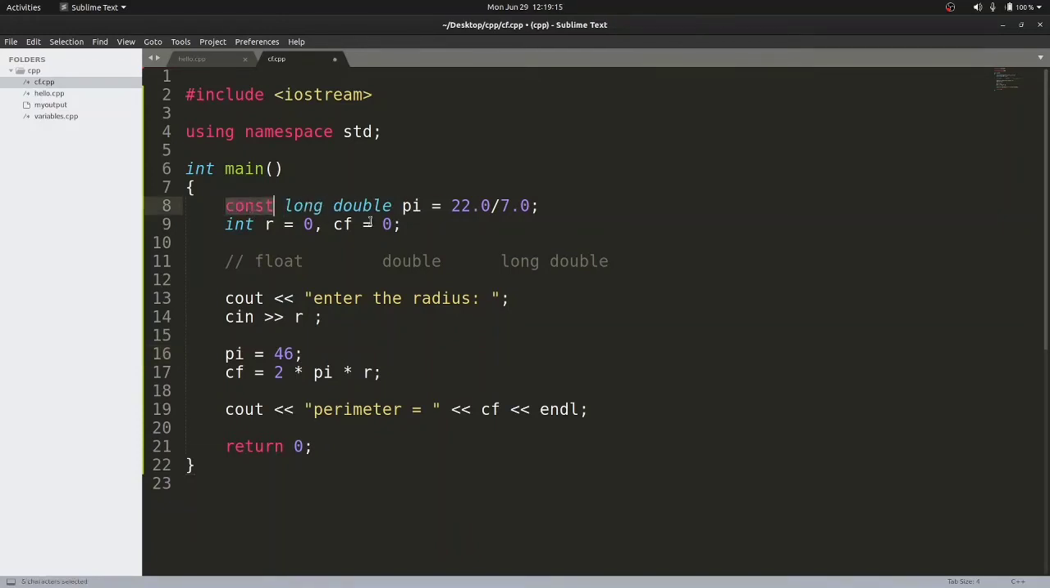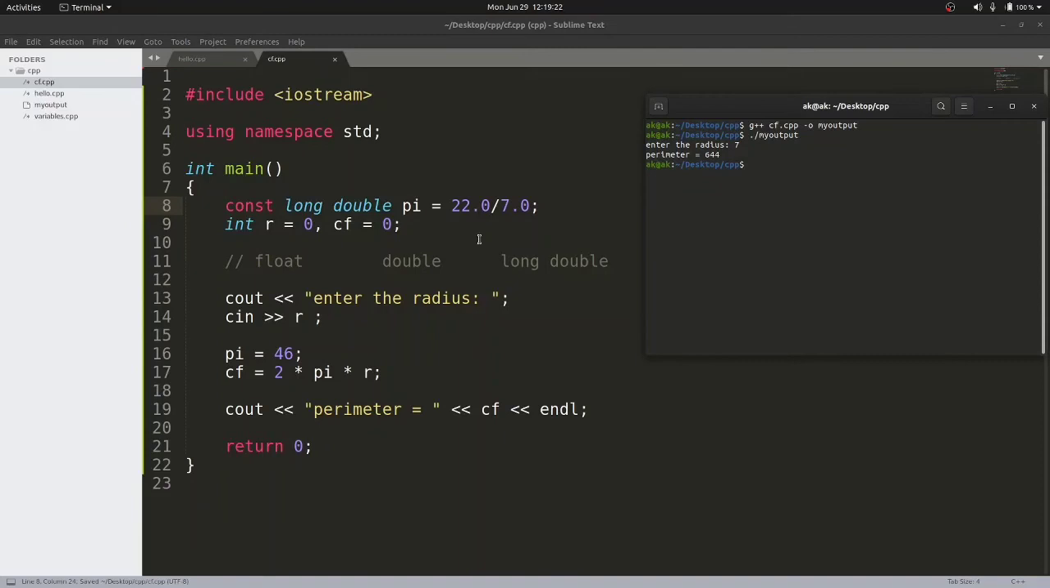So const is the keyword which will mark this variable py as read only. So let us see what is the meaning. If I save this code and recompile it, let's see what happens. Now it is giving an error during the time of compilation. You can read this message in line number 16, right? Line number 16, this error is thrown.